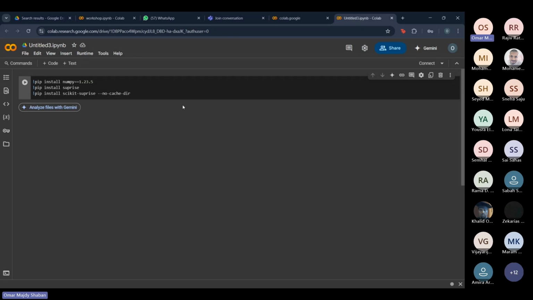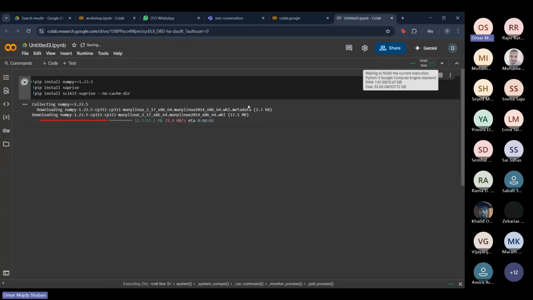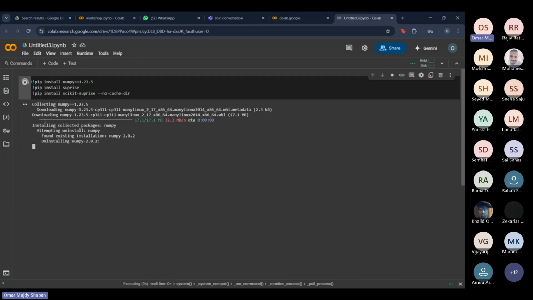And to run a code cell, we're going to press this play button. This is going to run your code, or interpret your code. For the first code that you run, it might take a second. As you can see here, it says connecting, or just connected for me. It's going to give you a second to connect, and as you can see, it's downloading libraries. It's going to take like a minute, so give it some time.